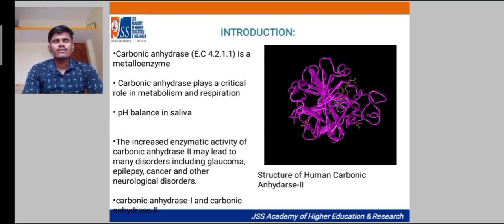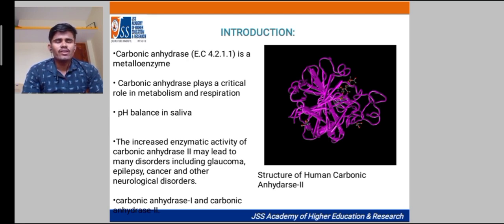Carbonic anhydrase is a metalloenzyme. It has 5 subclasses and 16 isoforms. It plays a very critical role in metabolism and respiration, that is interconversion of carbon dioxide to bicarbonate ion and bicarbonate ion to carbon dioxide in respiration, and it also plays a critical role in pH balance in saliva. And increased activity of carbonic anhydrase may lead to many disorders including glaucoma, epilepsy, cancer, diabetes